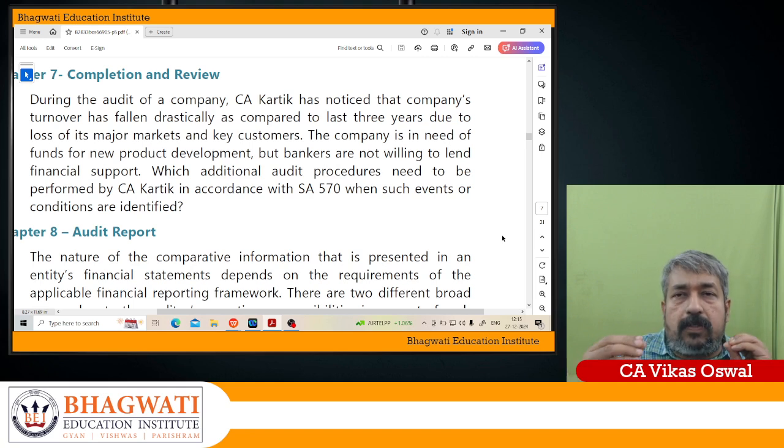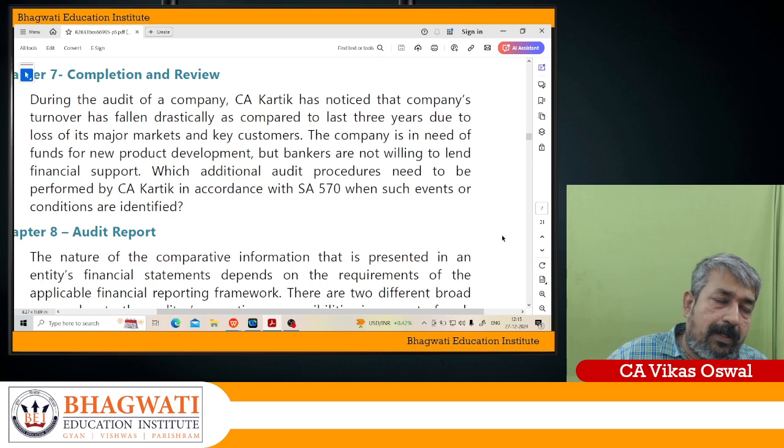Where management has not performed the assessment, you have to request the management to perform it. You have to evaluate the management's plan for future action in relation to the going concern assessment, whether the outcome of this plan is likely to improve the situation, and whether the plan is feasible in nature.